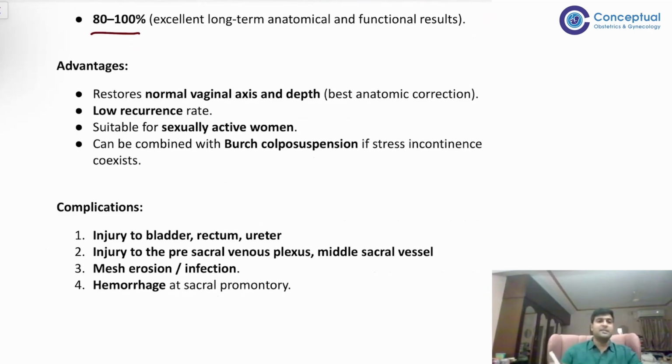Advantages: your vaginal axis and depth remain normal. Low recurrence rate. We can use it in sexually active females. And if required, if there is stress incontinence, then it can be combined with Birch colposuspension, right? You can combine it with Birch, if you want to, because both are abdominal route.